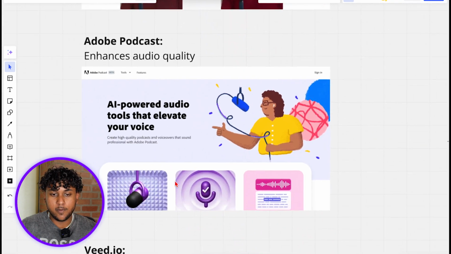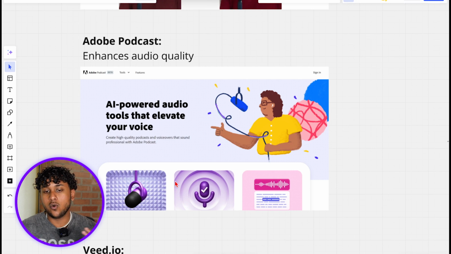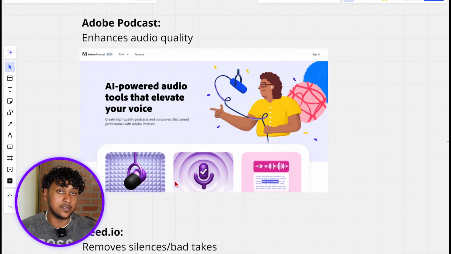The next tool is Adobe Podcast. We use this to enhance the audio quality. I'm probably using this on this video right now because I'm not on my typical setup, so I'm using a very bad mic compared to what I would typically have. I'm using like a $200 mic. So I'm most likely going to use Adobe Podcast on this just to improve the quality. It'll remove some of the background noises and make your voice sound a lot cleaner. It's a really solid tool, and it's actually free, so literally anybody can use it.